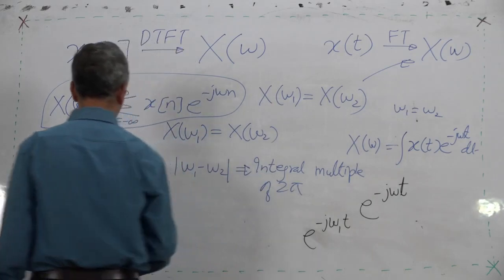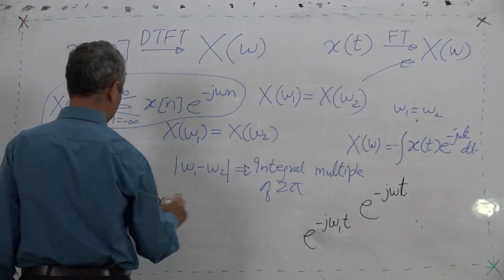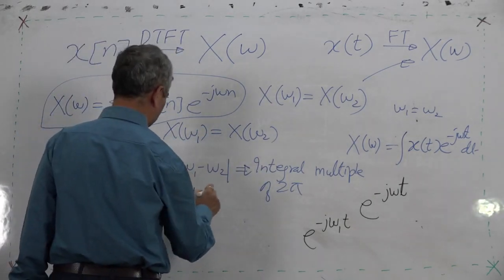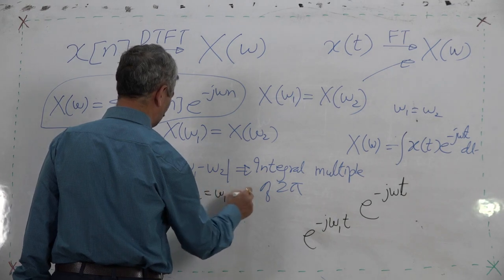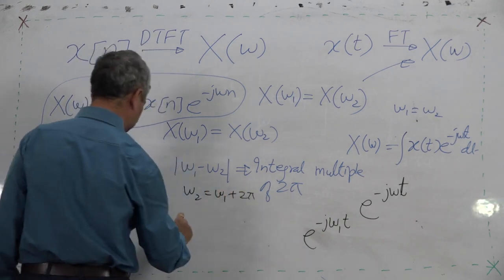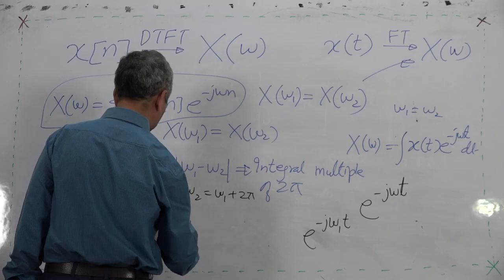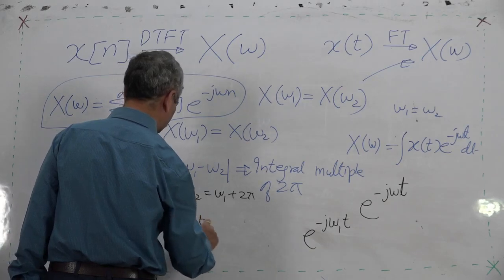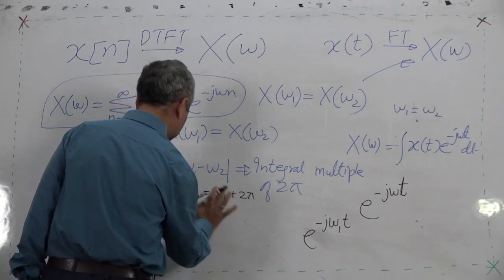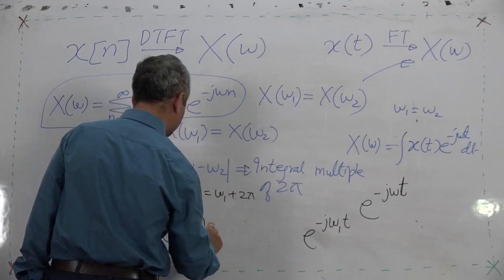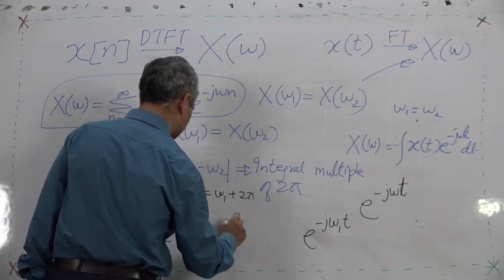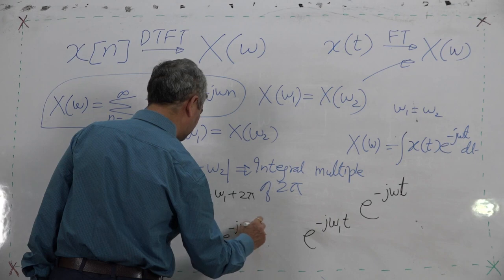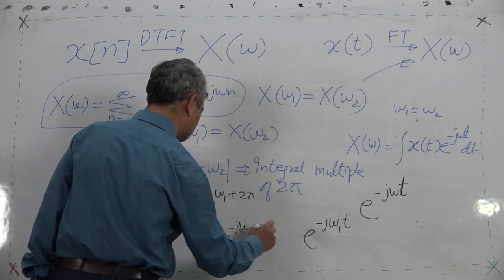Now, if I take omega 2 equal to omega 1 plus 2 pi, then e raised to minus j omega 2 n becomes e raised to minus j (omega 1 plus 2 pi) n.